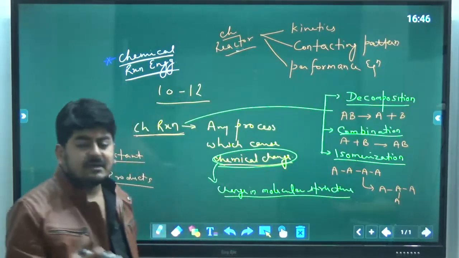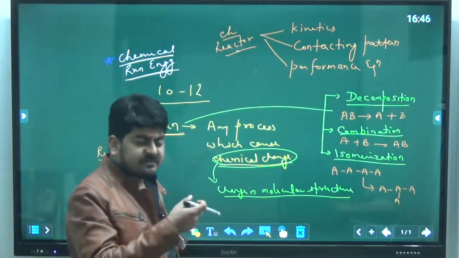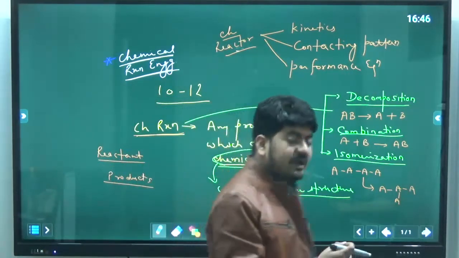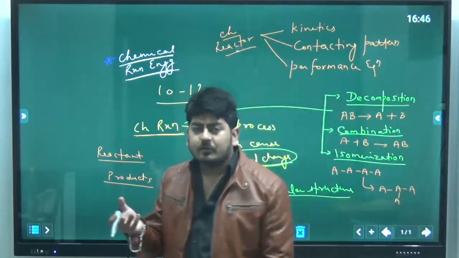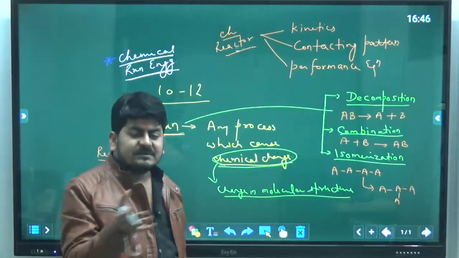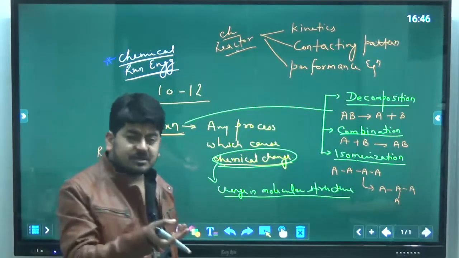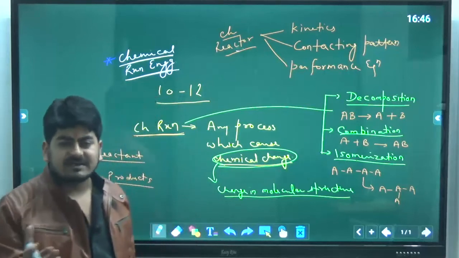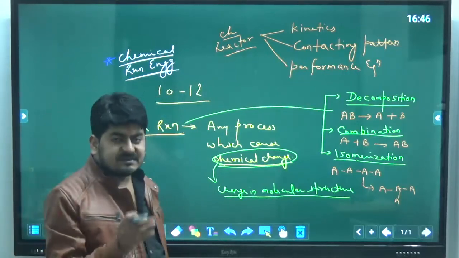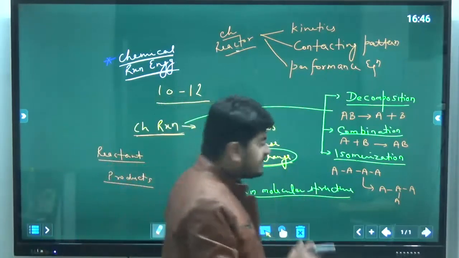Contacting pattern means the flow behavior of the reaction mixture we are sending into the reactor, whether it is laminar flow or turbulent flow, plus the interaction between the molecules, plus the interaction between the mixture molecules and the reactor walls. All that comes in this category. Since it is not part of our syllabus, we will not talk about that in detail.